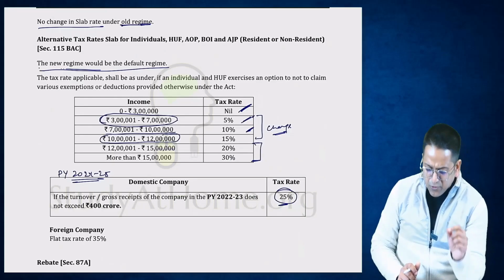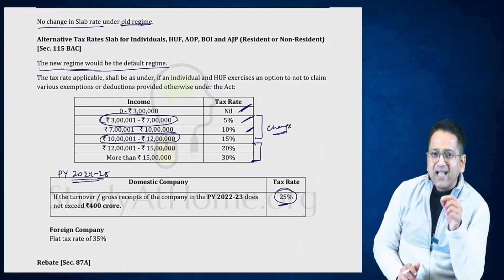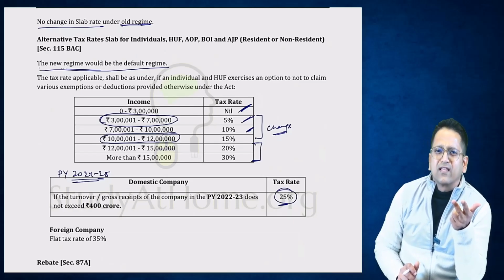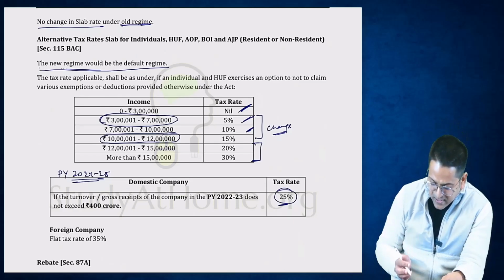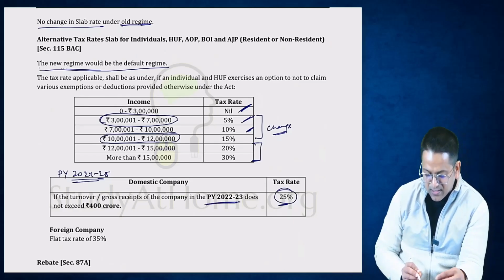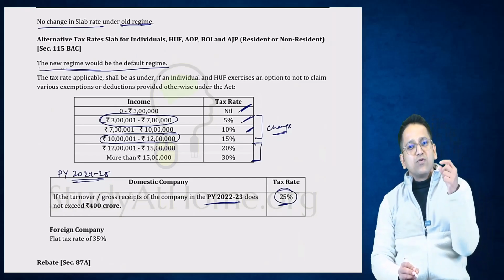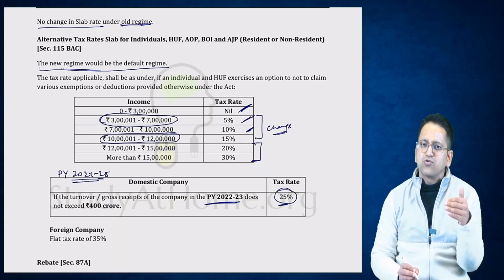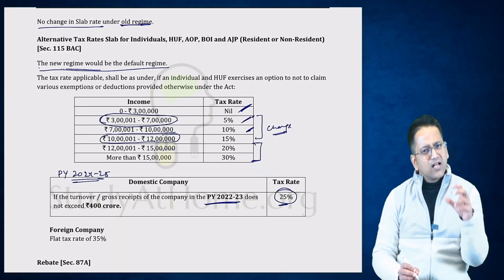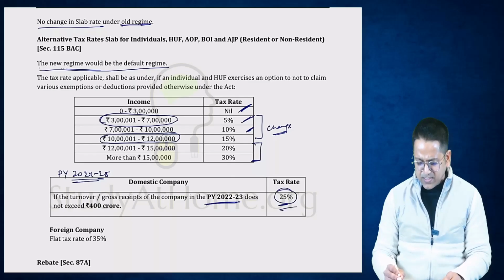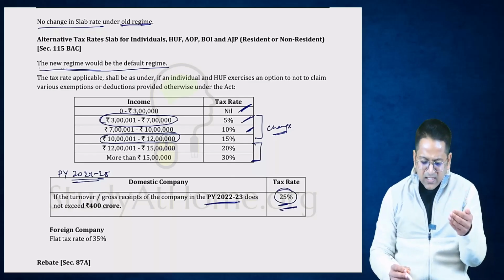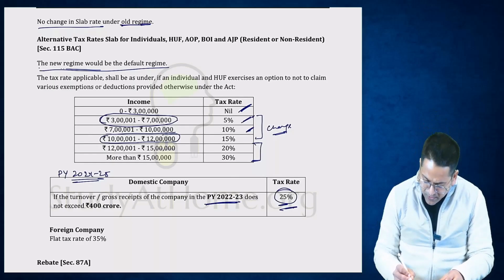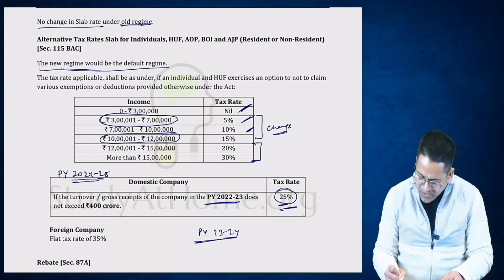In the previous year 24-25, what tax rate will apply to a domestic company? This depends on what that company's turnover was 2 years ago. Right? Which one will come 2 years before this previous year? Previous year 22-23. So in that previous year, we need to check what the turnover was. If that is more than 400 crores, then the tax rate is 30%. Otherwise, what is the tax rate? 25%. When we were studying the previous year 23-24, which previous year's turnover were we looking at? We were looking at the turnover of the previous year 21-22.